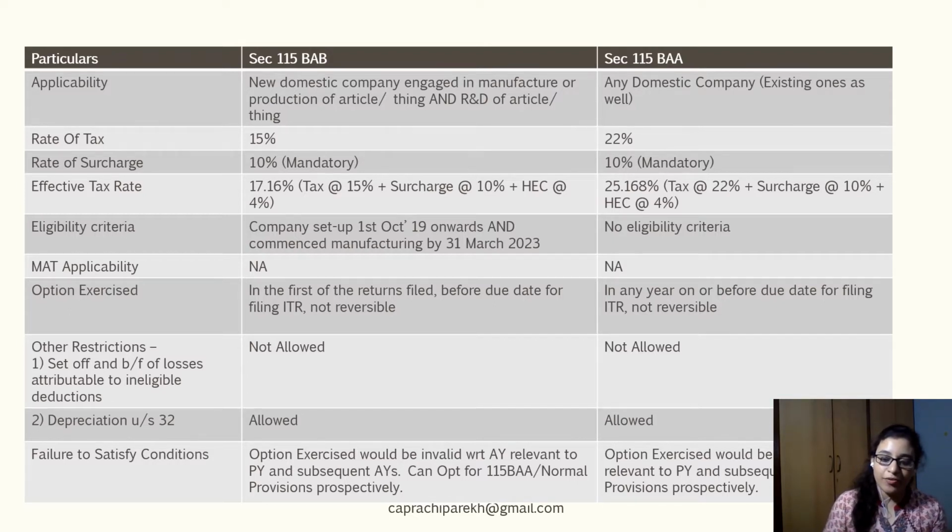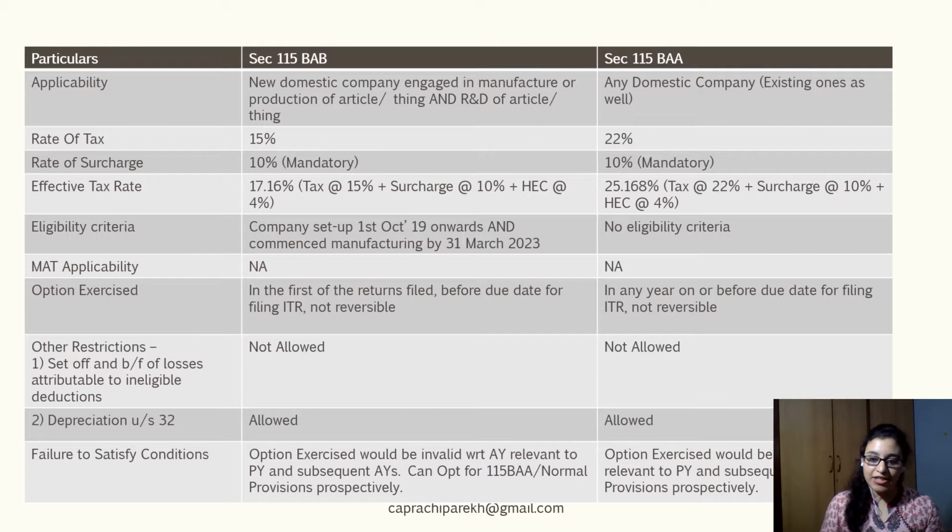Depreciation under the normal provisions of section 32 would be allowed to these companies. The provisions related to additional depreciation per se would not be allowed in case the company wishes to go in for the lower tax regime specified under section 115BAA.